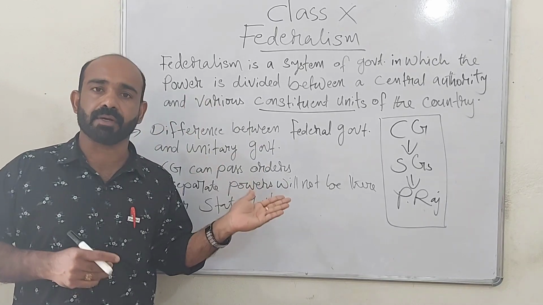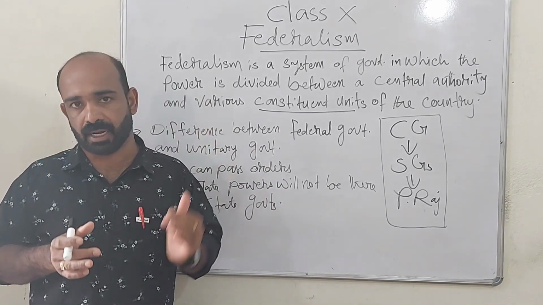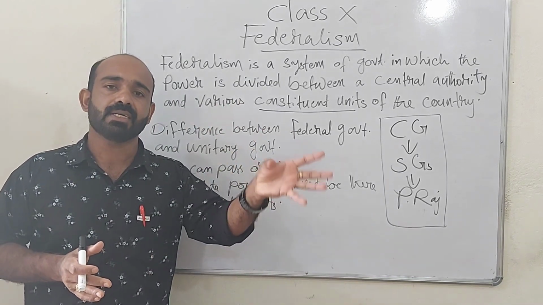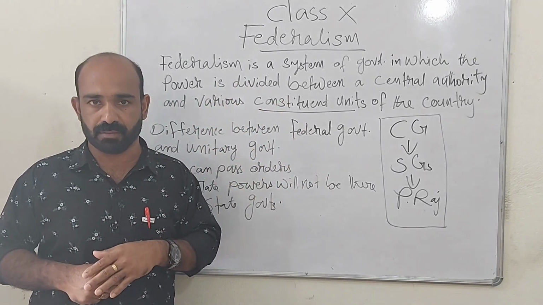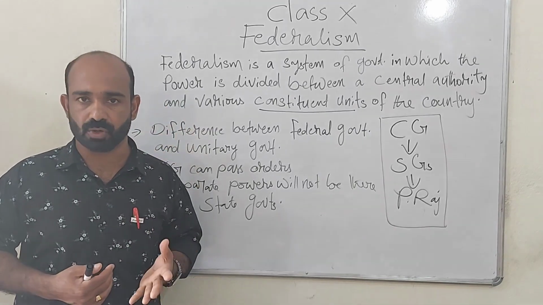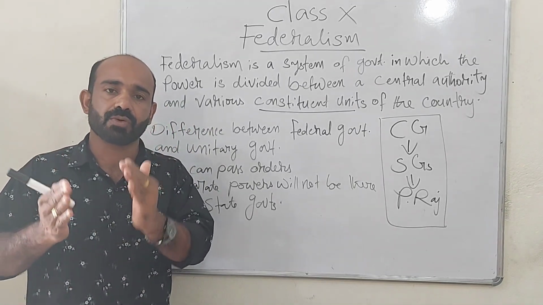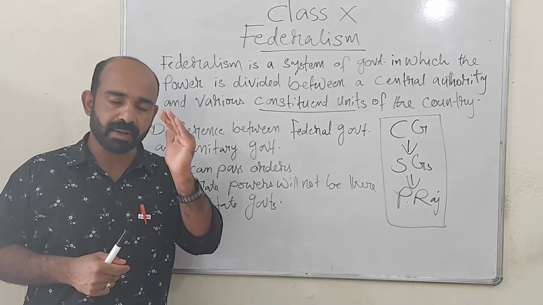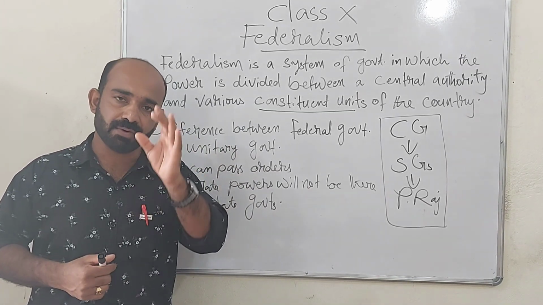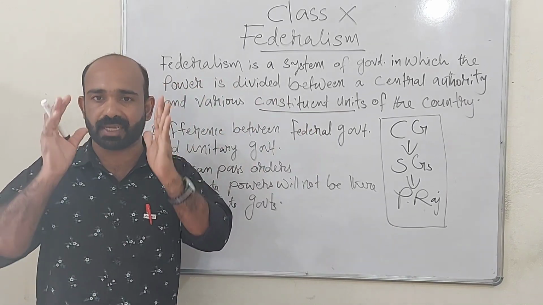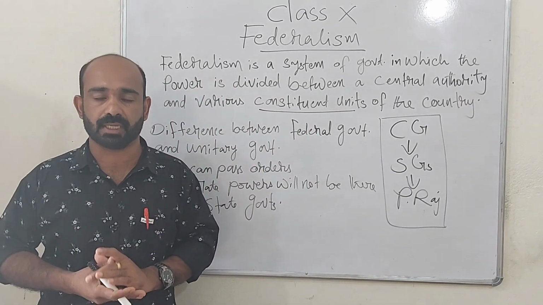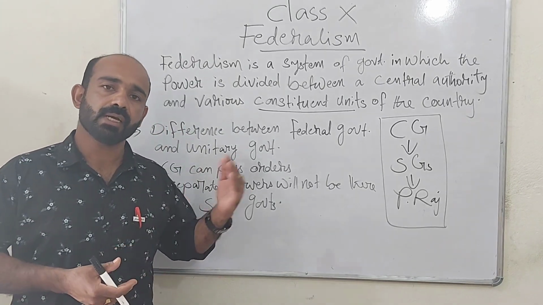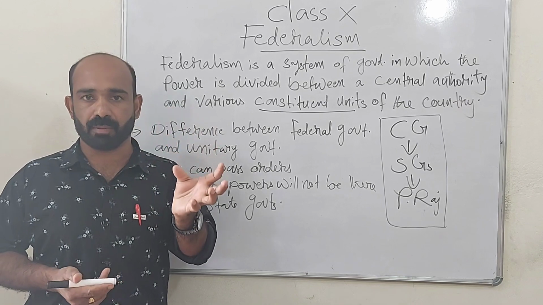In the last chapter, we have seen the case of Belgium and Sri Lanka. Before 1993, also there were state governments in Belgium, and they were enjoying some powers also. But all those powers could be withdrawn by central government. That means before 1993, even though central government was existing and state governments were also existing, Belgium was not a federal government because it was just like a unitary form of government.